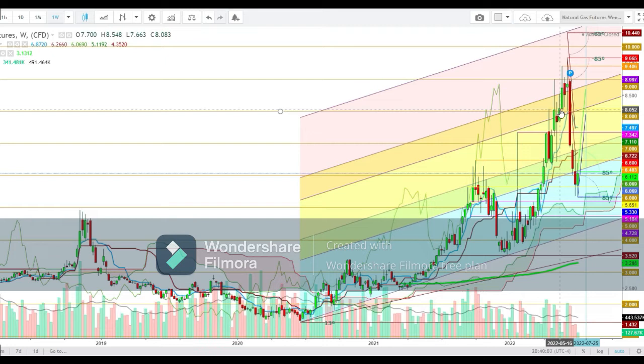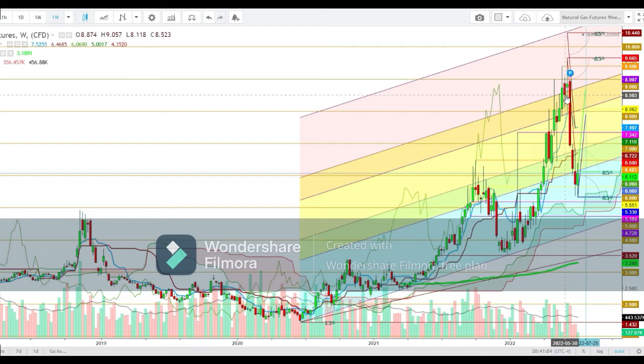gas futures found a good bounce once again during the last week of May 2022 when the natural gas futures tested a high at the levels of 9.4, but some selling was there and the natural gas futures continued to sustain well above the levels of 8.503. So friends, here you can see how the natural gas futures found good buying support below the levels of 8.5 during the last week of May 2022.